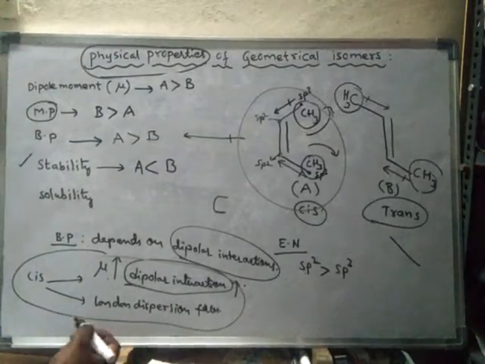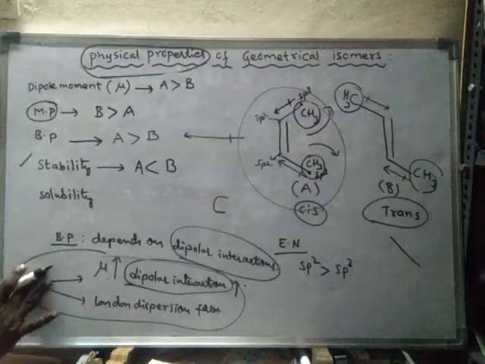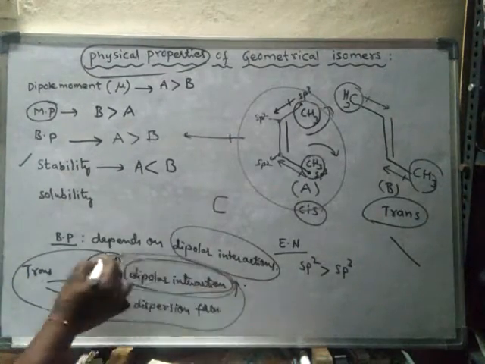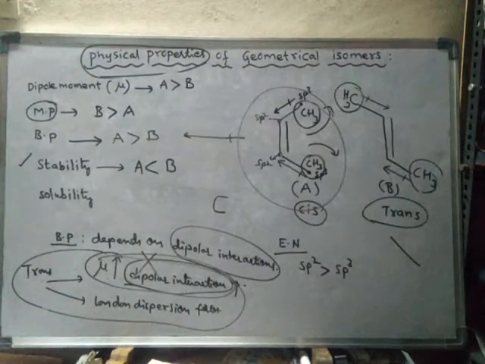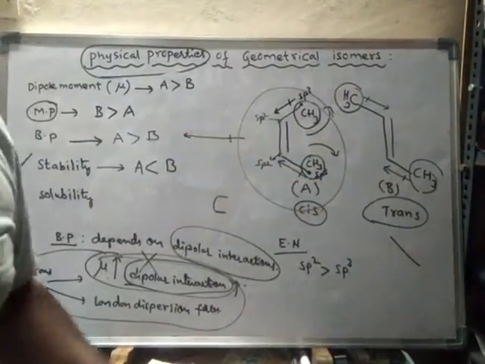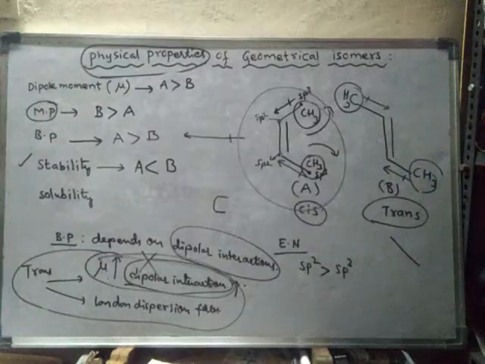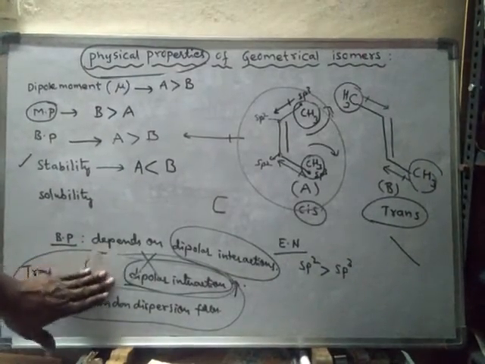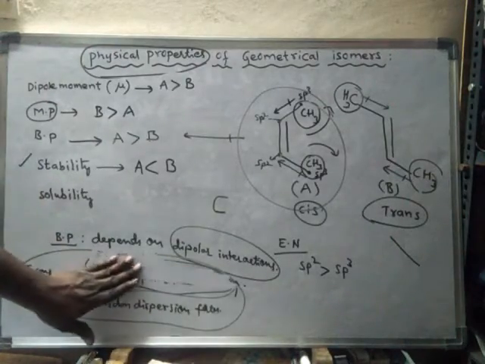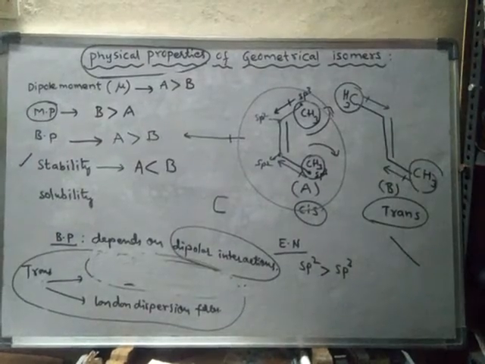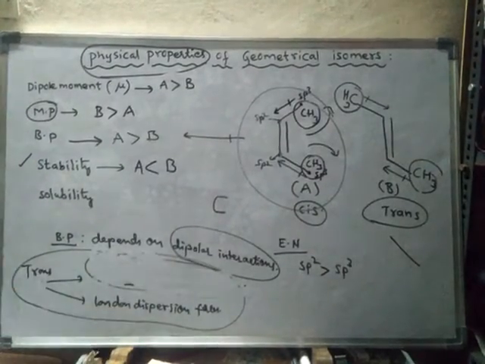In the trans form, this is absent. Dipolar interactions are very less, because the dipole moment is less. In the trans form, the resultant dipole moment will decrease. Because of the decrease in dipole moment, the dipolar interactions are very less, or else may not be present, and the only interaction is London dispersion forces.